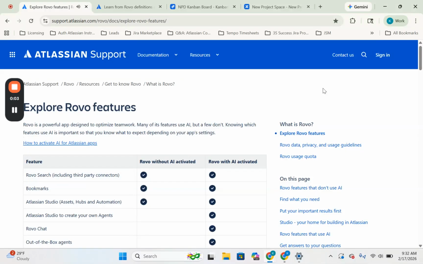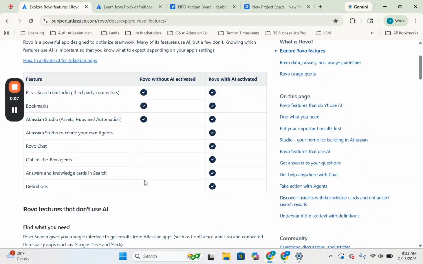In this week's video, we are going to continue to explore Rovo features. In particular, the features that we're going to look at are answers and knowledge cards in search and definitions.